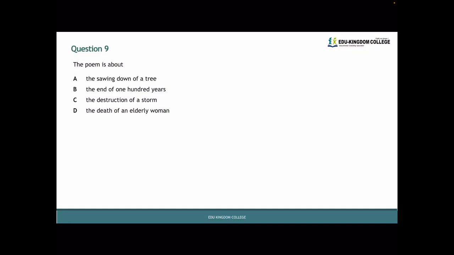Now we'll be going through the questions. Question 9 reads, the poem is about A, the sawing down of a tree, B, the end of 100 years, C, the destruction of a storm, D, the death of an elderly woman.